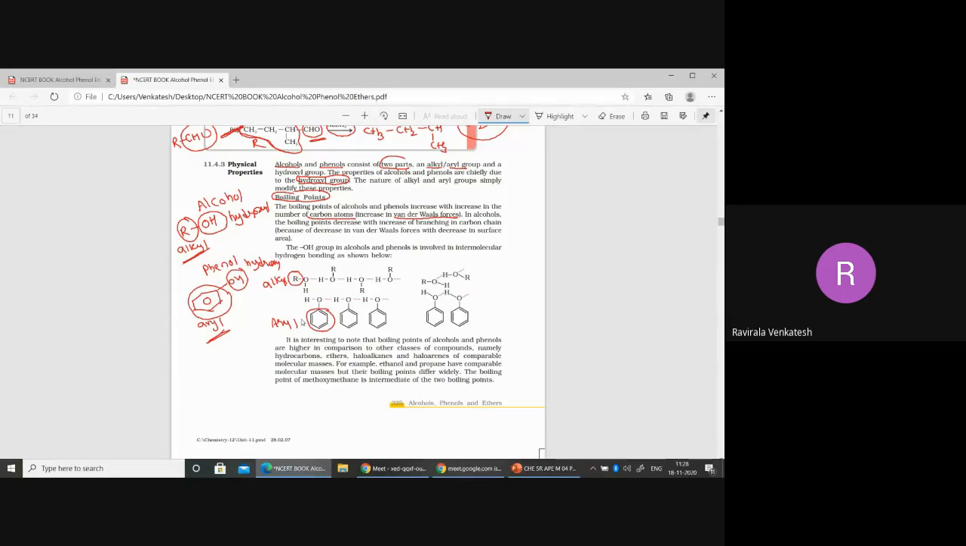So the boiling points will depend upon more number of carbon atoms. If you observe phenol and normal alcohol, phenol is having more molecular weight, therefore phenol will have more boiling point. For example, if I take methanol and ethanol and propanol, which will have more boiling point? Quickly tell me. Propanol. Whichever is having more number of carbons, that will have more boiling point actually.